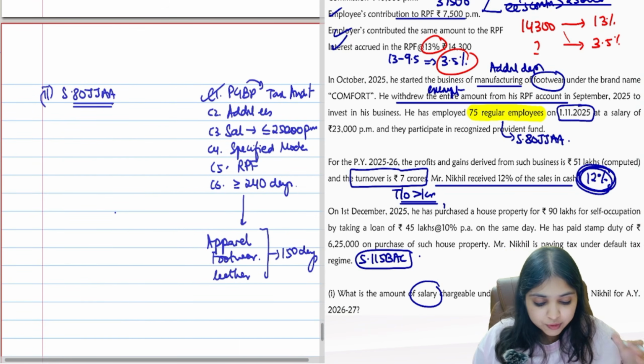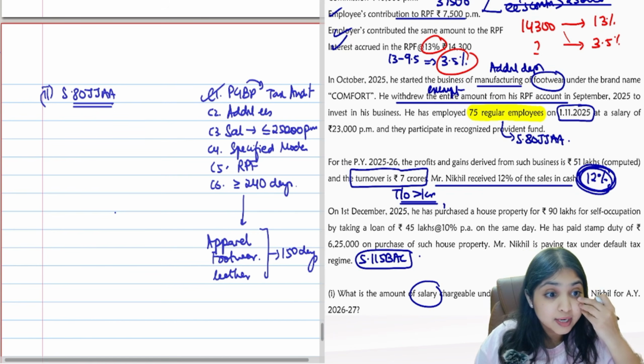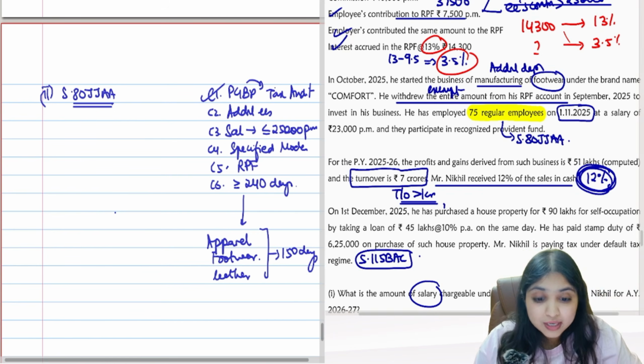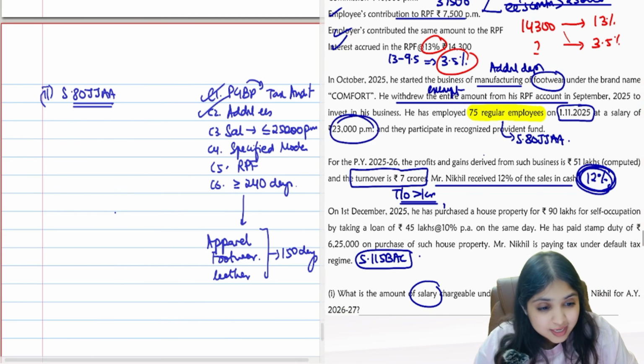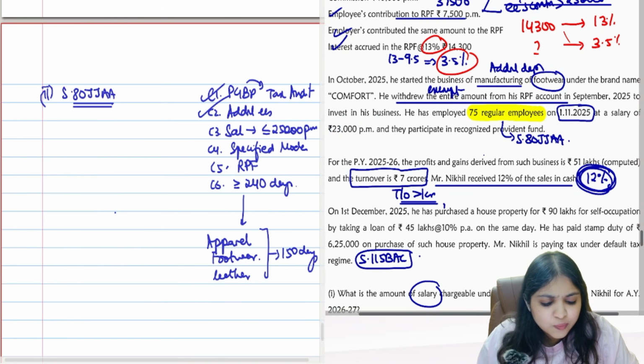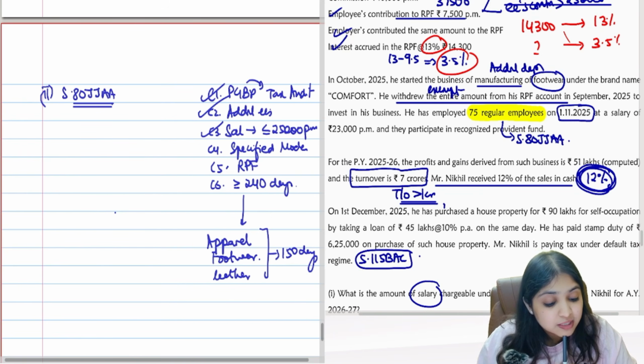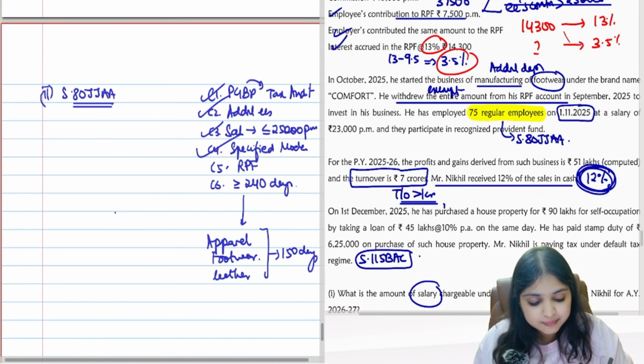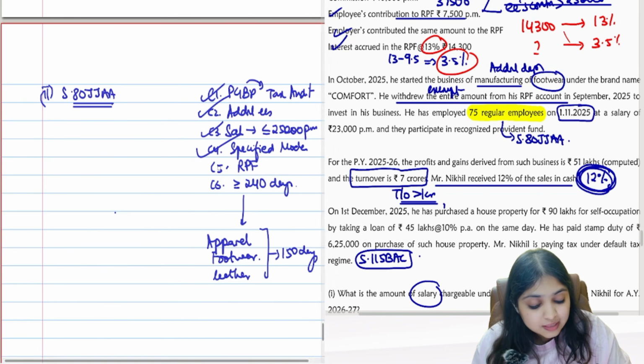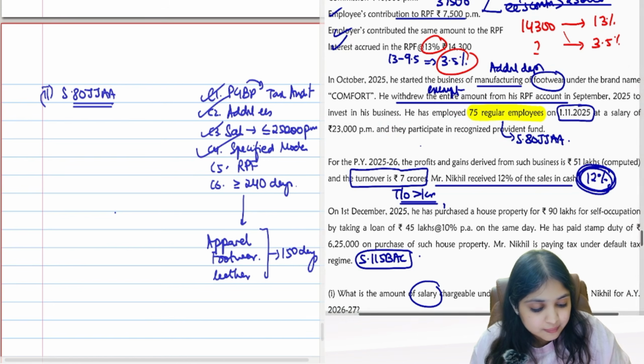Condition 1 is fulfilled. Then the assessee must be having additional employees. Is your assessee having additional employees? Yes guys, we have hired 75 new employees. Is salary within 25,000? Yes. Salary is 23,000 per month over here. That is also fulfilled. It is within 25,000. Then are we paying them salary in the specified mode? See, the question is not saying anything. I'll assume salary is paid in the specified mode. Then are they participating in RPF? Yes, they are participating in RPF.